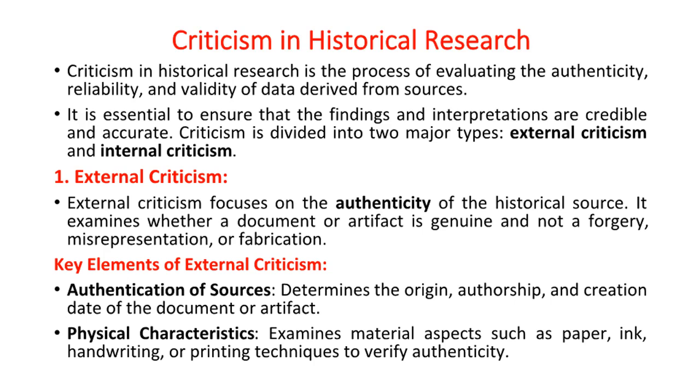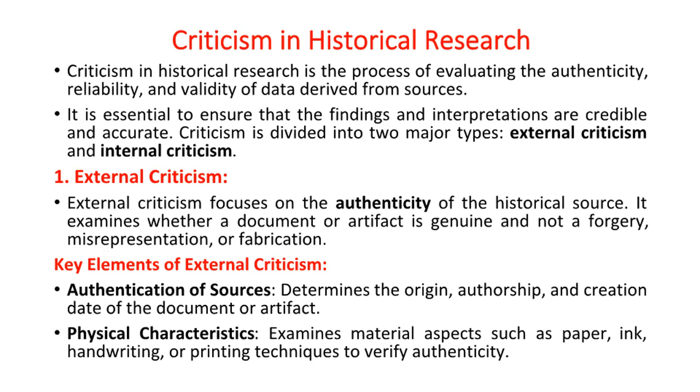Criticism is divided into two major types: external criticism and internal criticism. 1. External criticism. External criticism focuses on the authenticity of the historical source. It examines whether a document or artifact is genuine and not a forgery, misrepresentation, or fabrication.